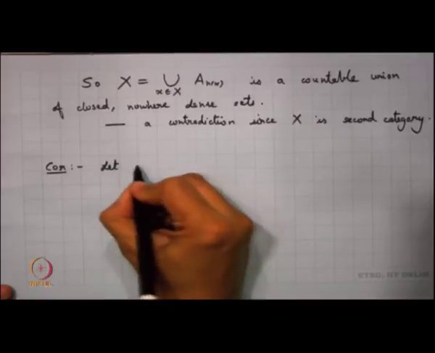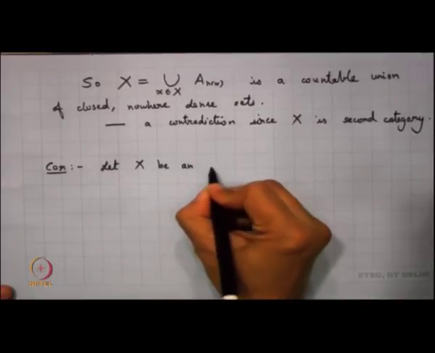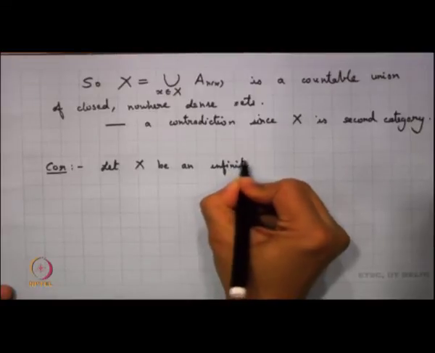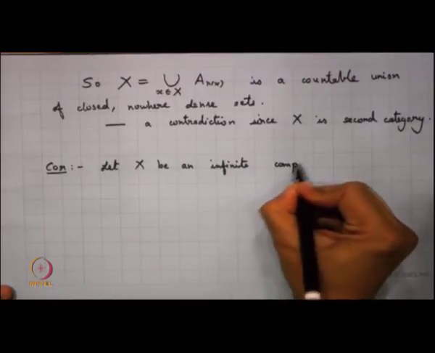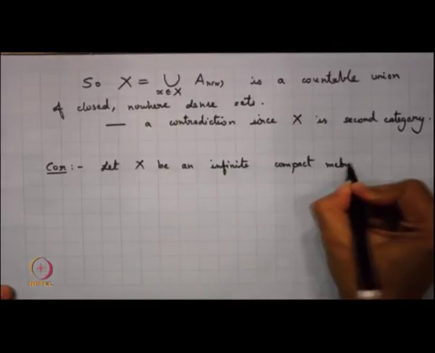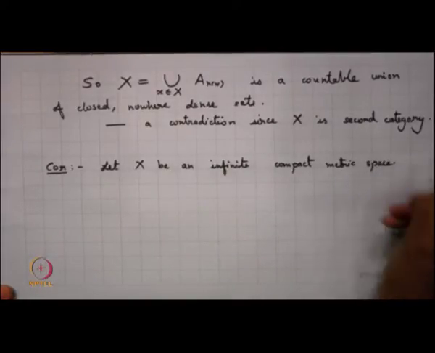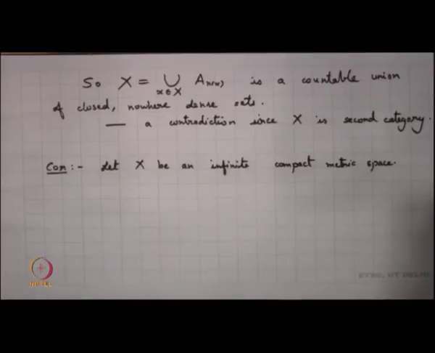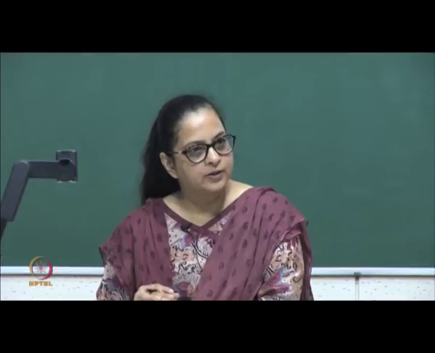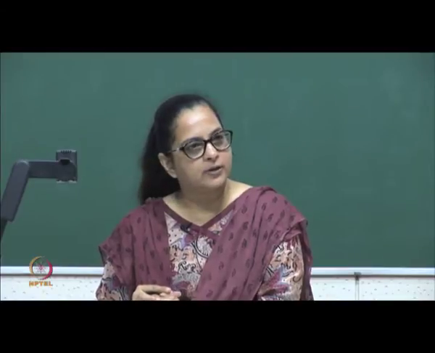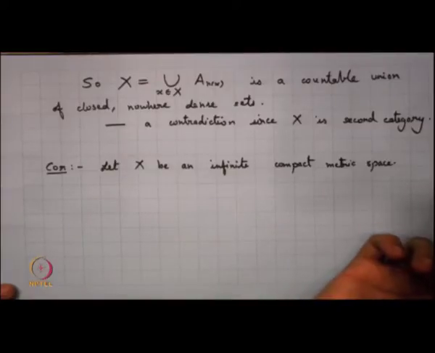Let X be an infinite compact metric space. In fact, we do not need infinite here because for the finite case also this would work out. Let X be an infinite compact metric space. Then we know that a compact metric space is second category. Since I am talking of a metric space, I can think of that to be separable. So, when I am looking into an infinite compact metric space, point transitivity is equivalent to topological transitivity.